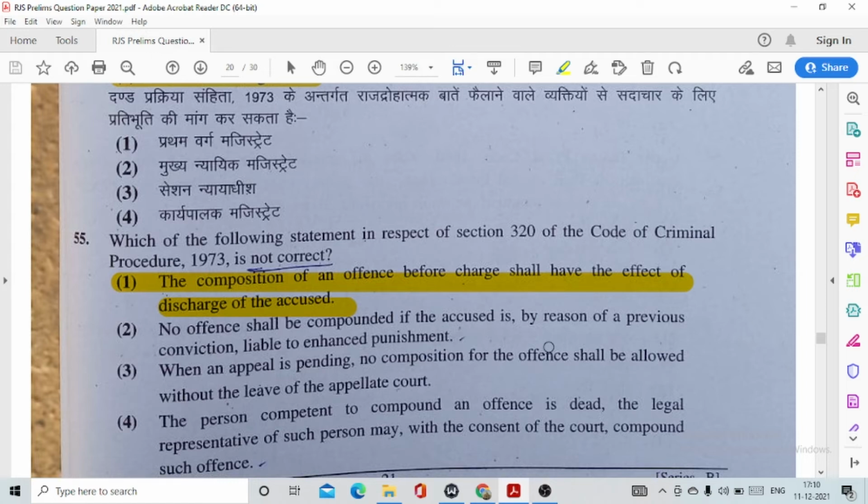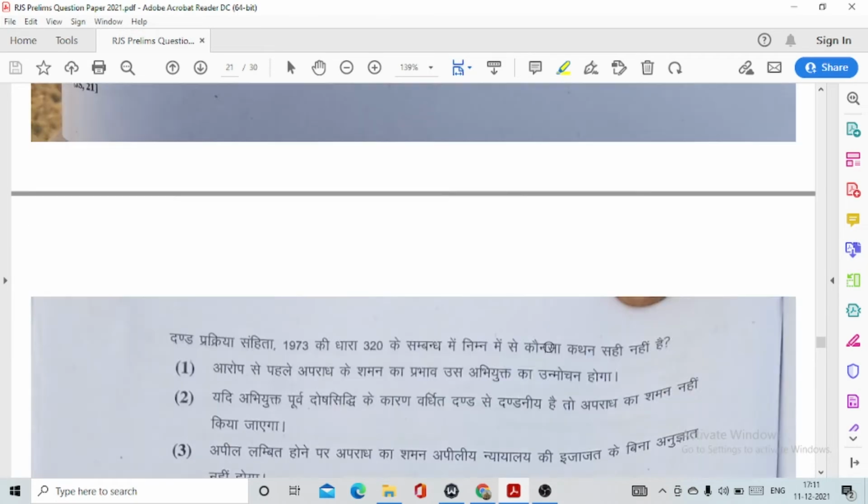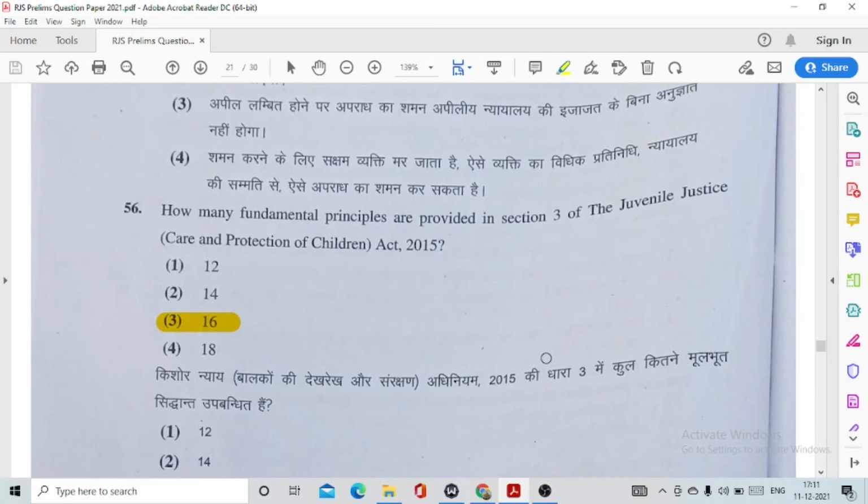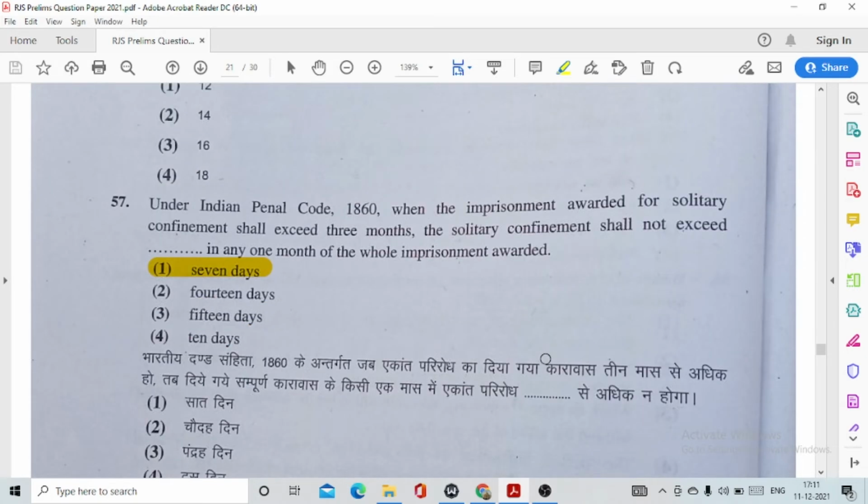The composition of an offence before charge shall have the effect of discharge of the accused. Question number 56. How many fundamental principles are provided in section 3 of the Juvenile Justice Care and Protection of Children Act 2015? This is option number 3, 60. Question number 57. Under IPC, when the imprisonment awarded for solitary confinement shall exceed 3 months, the solitary confinement shall not exceed, this is option number 1, 7 days in any 1 month of the whole imprisonment awarded.